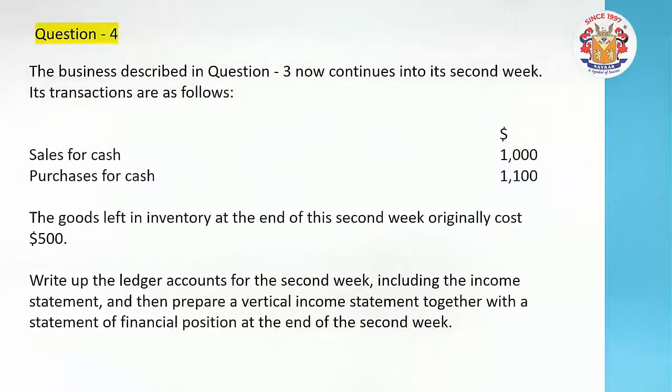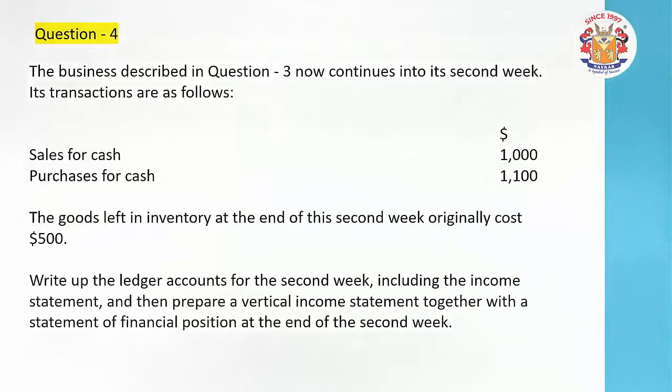So friends, we had a look towards how this first week would have been carried out for the entire transactions that were there. Now here this is a connecting question to practice the interlinking for this third question to the fourth question which is there. See, now the second week the business was continued business.